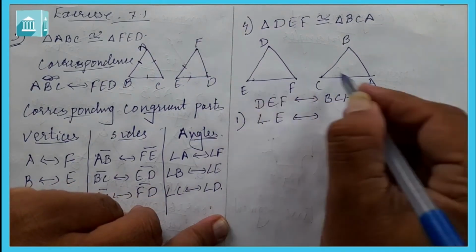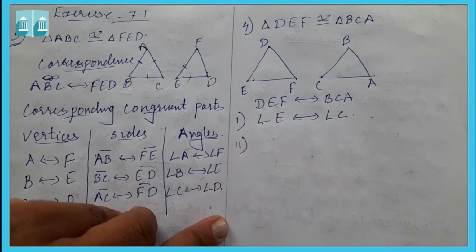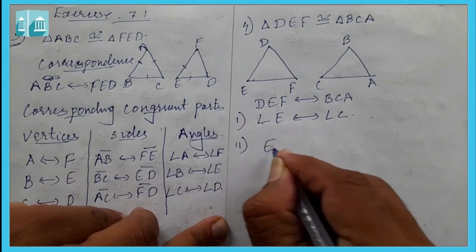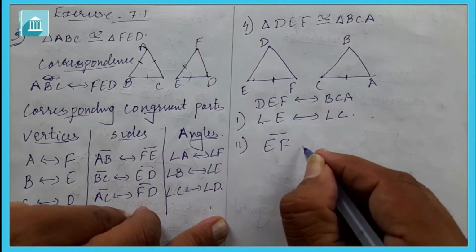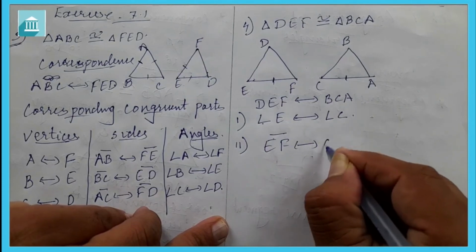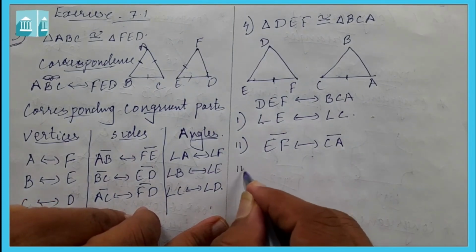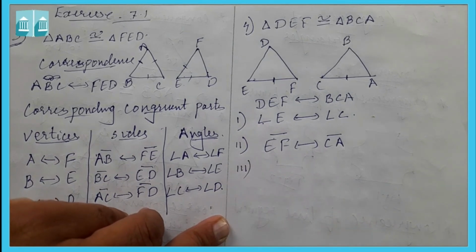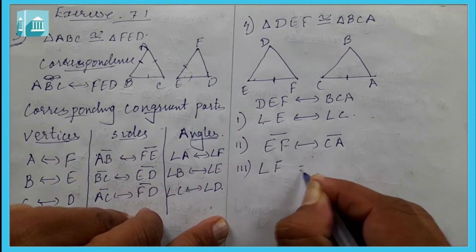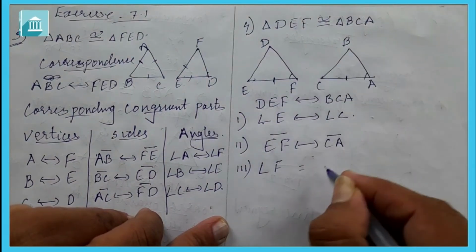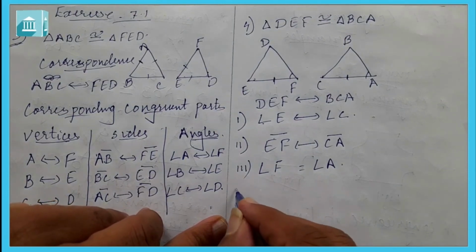So angle E corresponds to angle C. Second is line segment EF. This line segment corresponds to line segment CA. Then third one is angle F, which corresponds to angle A.